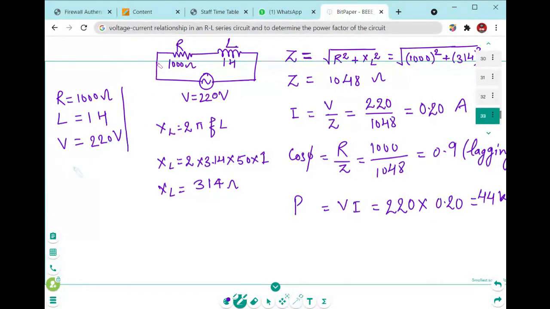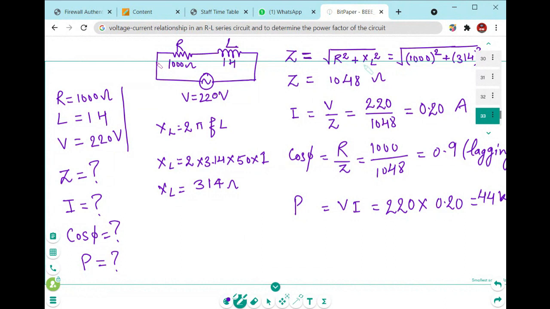Now our main task is to find out the impedance Z. Then we have to calculate the current. After that we have to find out the power factor, cos of phi. Then lastly we have to calculate the power. So how will you calculate this impedance? You know very well.